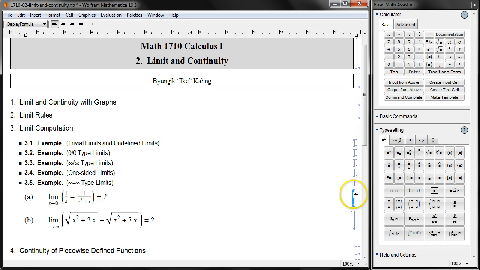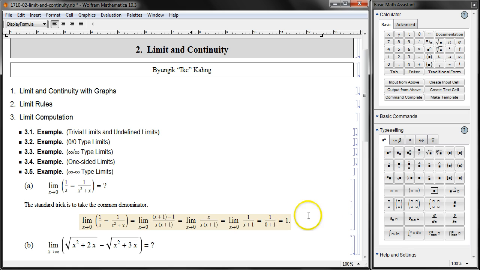In this case, it's going to be a 0 over 0 type limit. Take the common denominator and then do some simplification. We have a 0 over 0 type limit right over here. Simplify, cross x out, and you can plug in numbers. So this was one of the easier types. Just take the common denominator and that was it.